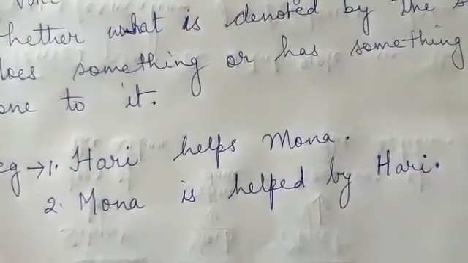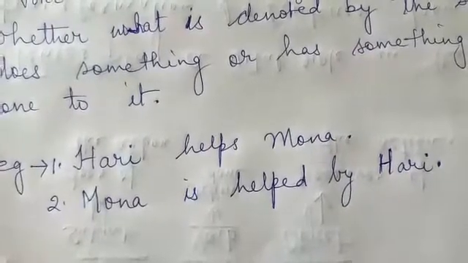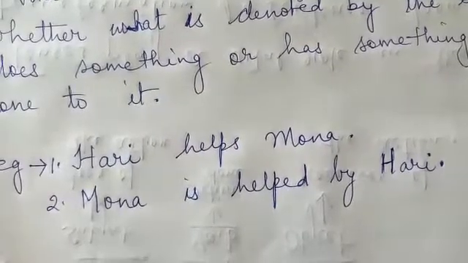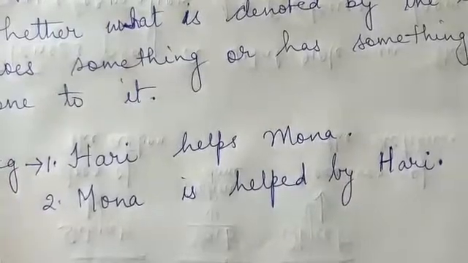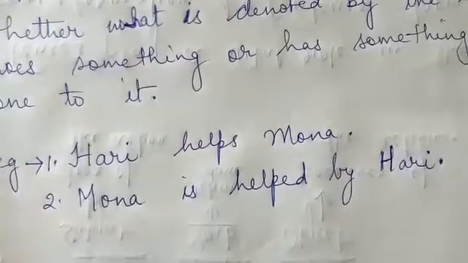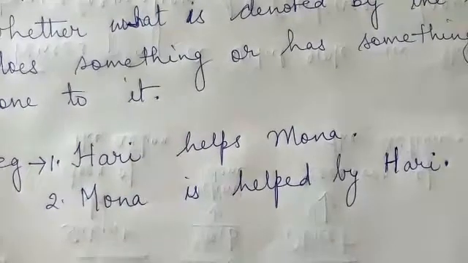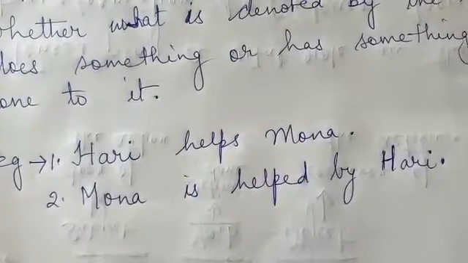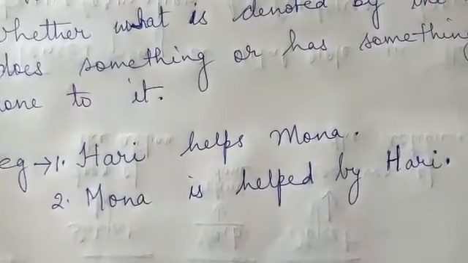For example, Hari helps Mona. So here, Hari, the person denoted by the subject, is doing something. The verb helps is said to be in active voice. Now, the second sentence. In the second sentence, the form of verb shows that something is done to the person denoted by the subject.